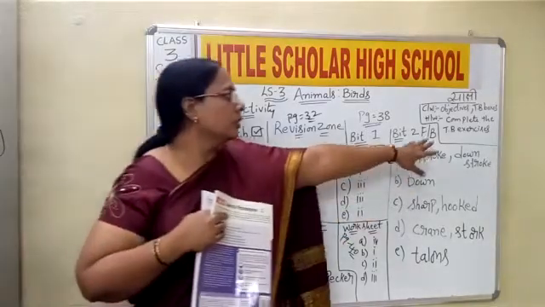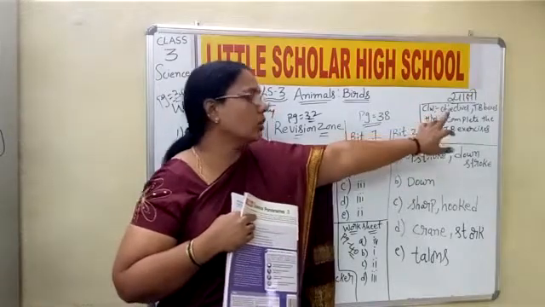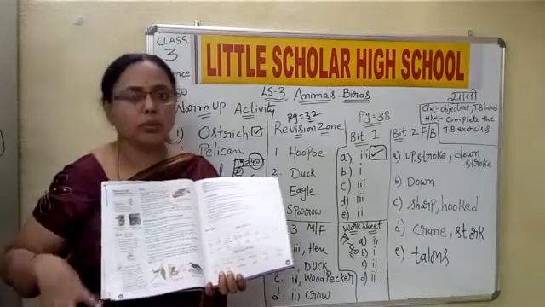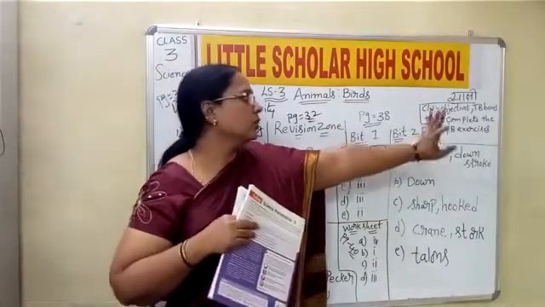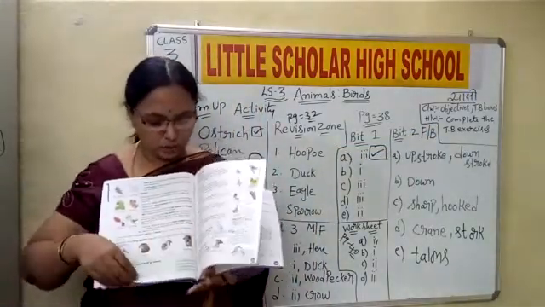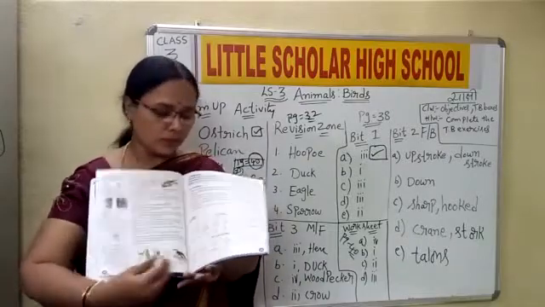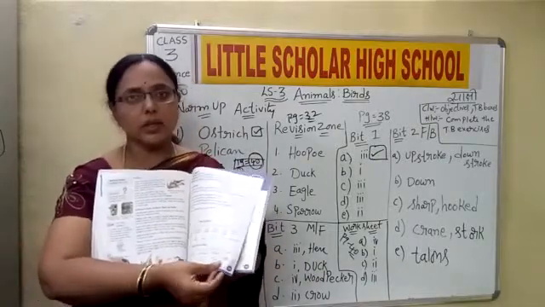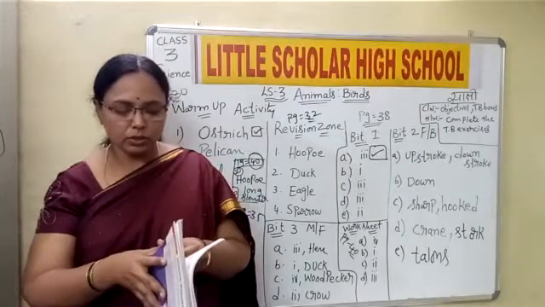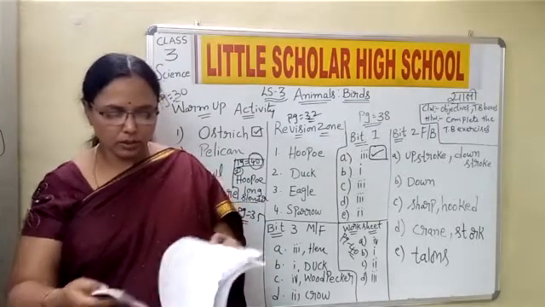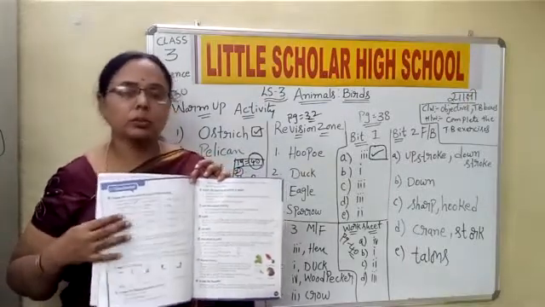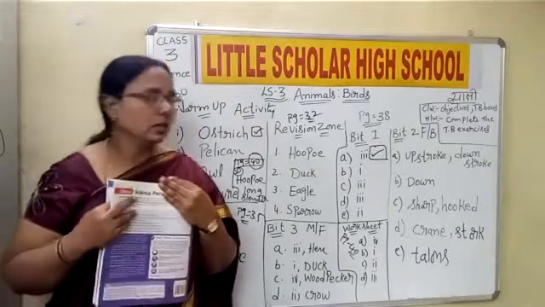Today in class we did all the objectives and some of the boxes given in the textbook also. Your homework is to complete all the exercises. By chance if you have not written any of the objectives or exercises, please first read the lesson thoroughly. When you read the lesson thoroughly, definitely you will be able to write all the answers. Okay, children? You have to complete all this. Don't leave the textbook blank. So please read the lesson. It's an interesting lesson.